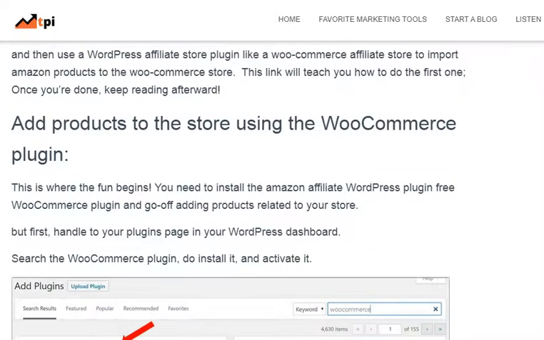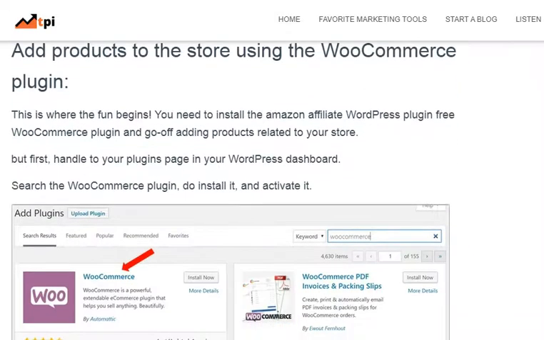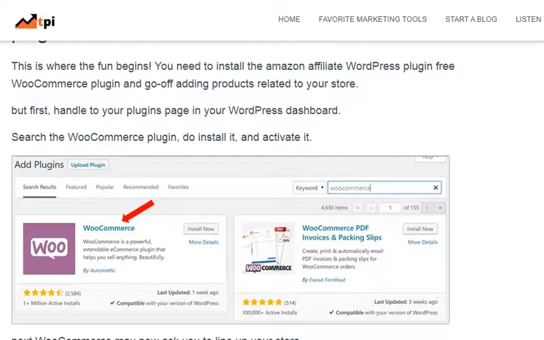Add products to the store using the WooCommerce plugin. This is where the fun begins. You need to install the Amazon Affiliate WordPress plugin, the free WooCommerce plugin, and go about adding products related to your store. But first, head to your plugins page in your WordPress dashboard. Search for the WooCommerce plugin, install it and activate it.